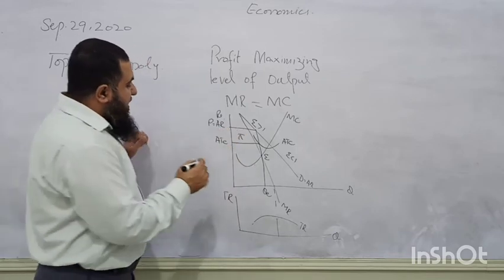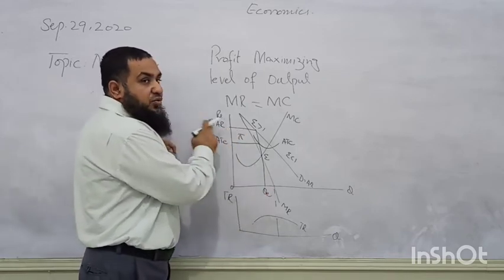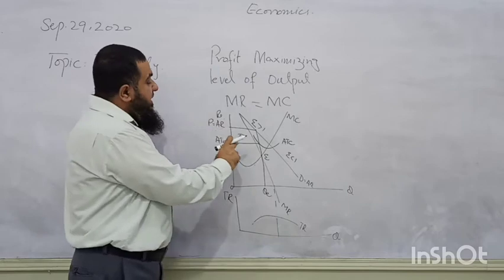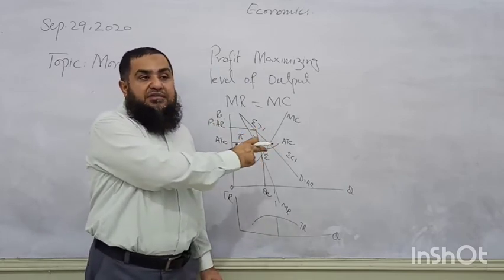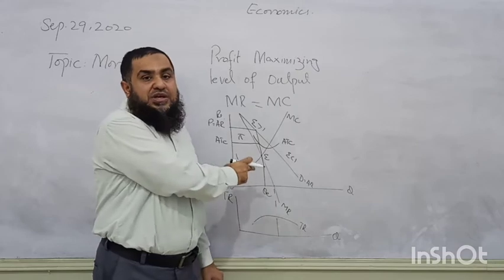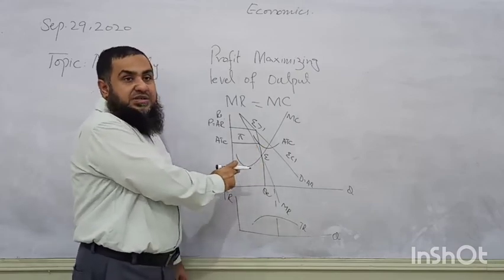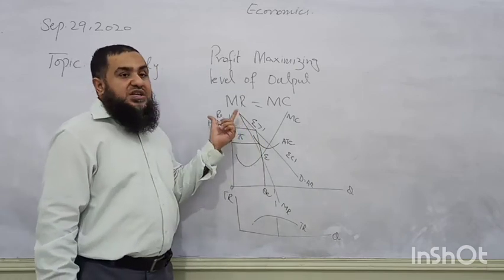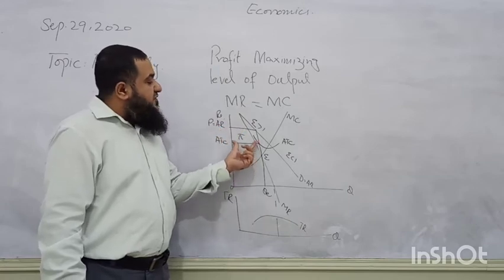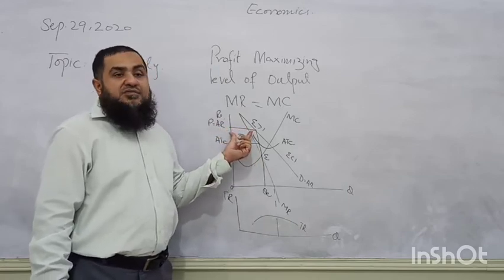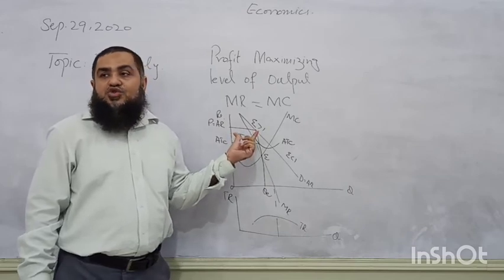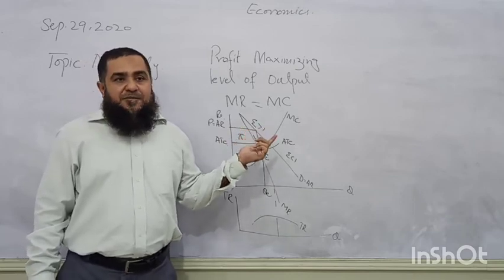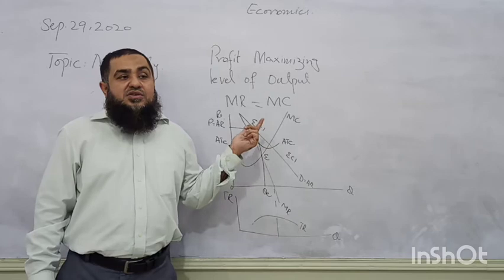Because the total revenue area is price multiplied by quantity, this larger rectangle will tell us the total revenue. Whereas the area below the average cost will tell us the total cost. This lower rectangle is telling us total cost. So by the geometry of this diagram, if we subtract total cost from total revenue, this small rectangle will be left over, which shows us the supernormal profit of the monopolist. He is the price setter, therefore he earns supernormal profit.